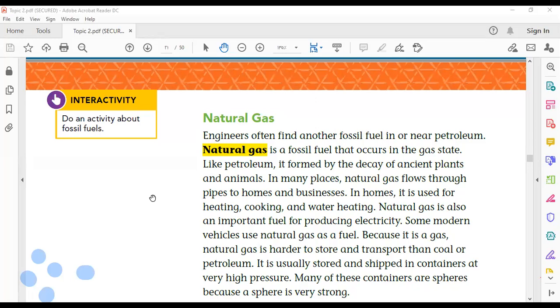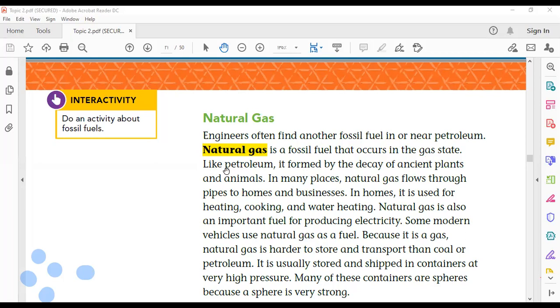Natural gas, by its name, is a gas. It is different from coal that is solid and petroleum that is liquid. Natural gas is a fossil fuel that occurs in the gas state. How is it formed?